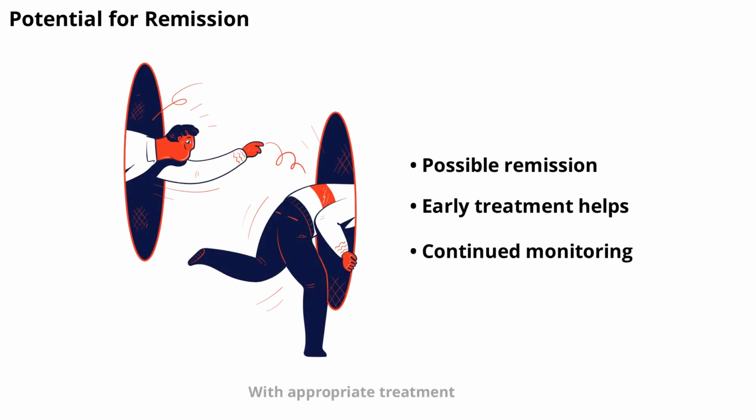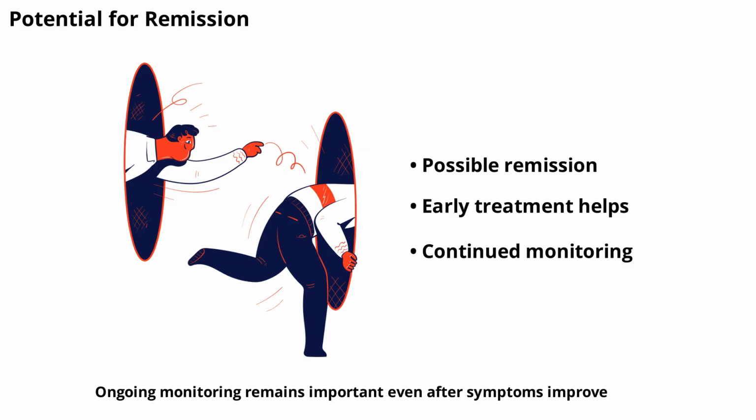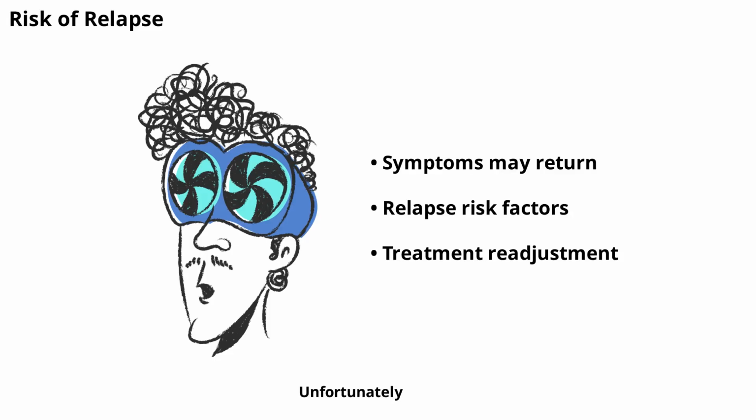With appropriate treatment, some people with Graves' disease can achieve remission, meaning their symptoms disappear and thyroid function returns to normal without ongoing medication. Remission is more likely in those treated with antithyroid drugs, especially if the disease is caught early. However, remission is not guaranteed, and the disease can return months or years later. Ongoing monitoring remains important even after symptoms improve. Unfortunately, Graves' disease can relapse even after a period of remission.